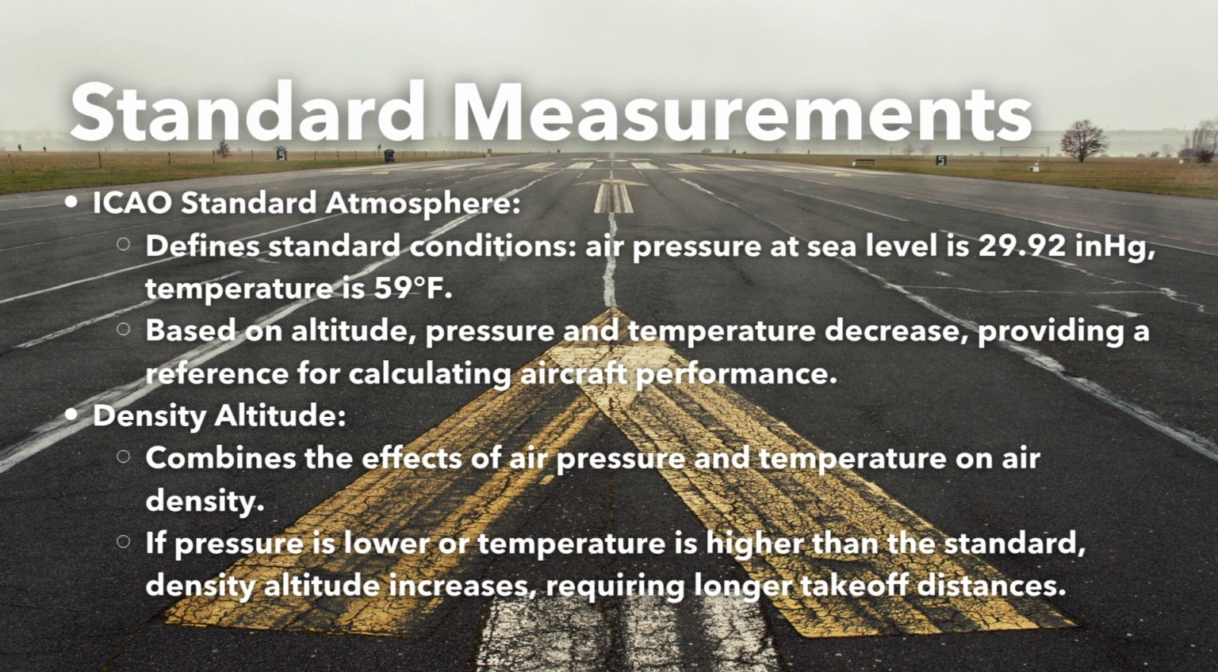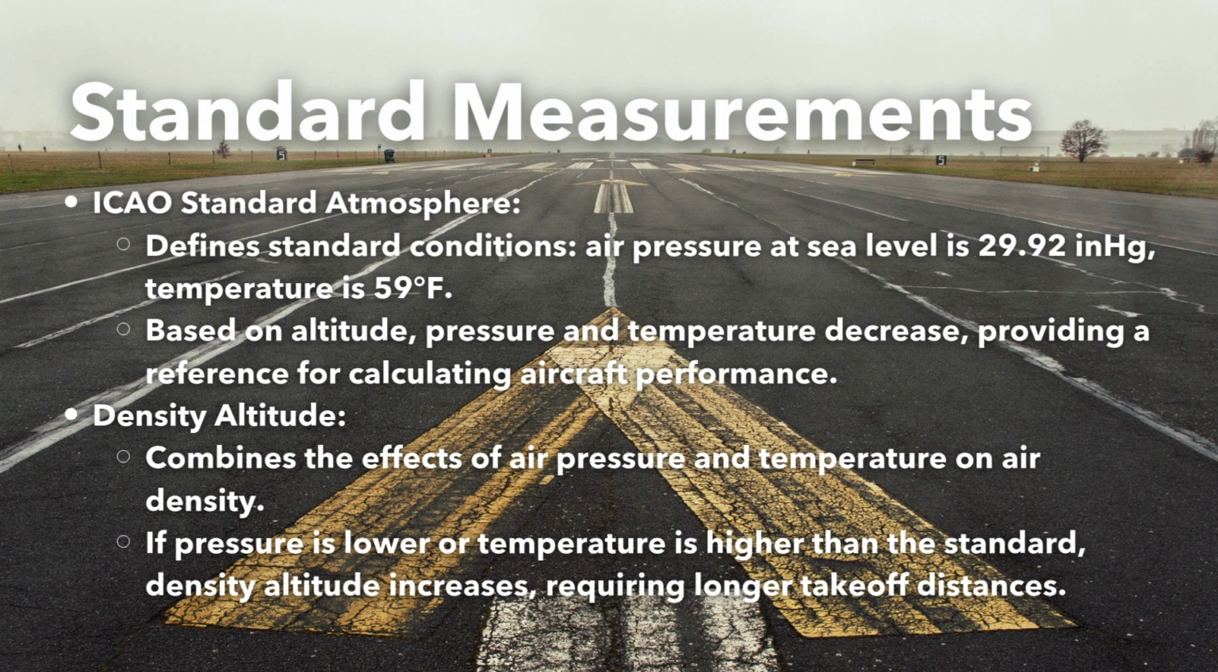To standardize how these variables affect aircraft performance, the International Civil Aviation Organization, or ICAO, has defined a standard atmosphere. This assumes that air pressure at sea level is 29.92 inches of mercury and the temperature is 59 degrees Fahrenheit. Based on this, standard atmospheric conditions are calculated across different altitudes. It assumes that with altitude, both pressure and temperature decrease. When the actual pressure or temperature deviates from the standard, airport planners and pilots must adjust for density altitude.